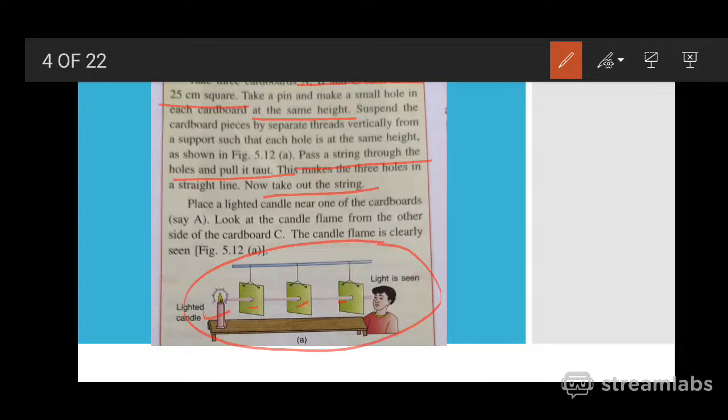When you see from the other side, you can see the flame of the candle very clearly. Now you can give the reason. What is the reason? Yes, very good. Because light travels in a straight line.